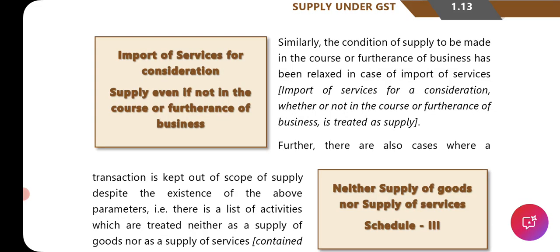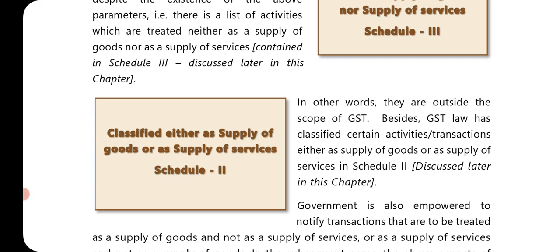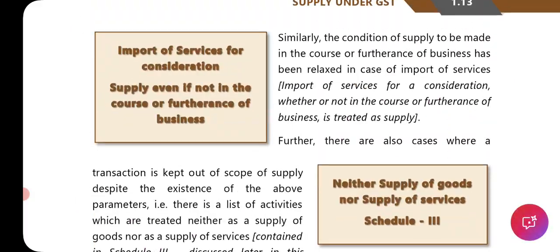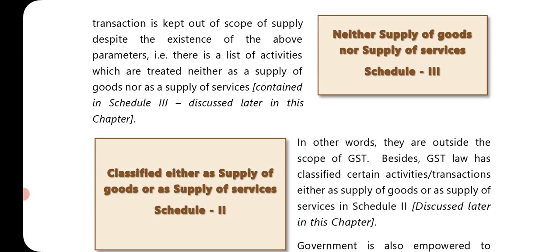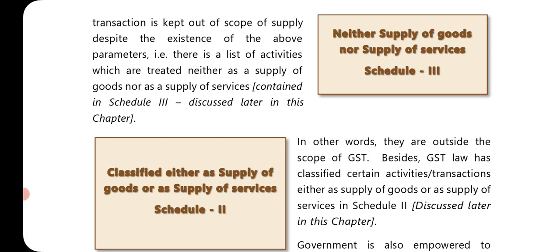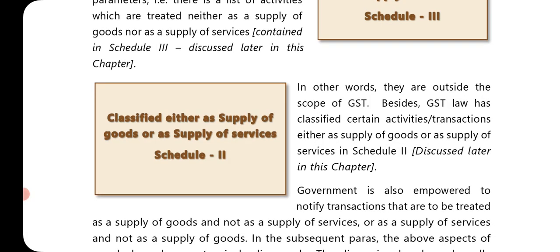Similarly, the condition of supply. Let me just read the bullet points first of all, what is given in the boxes. One is import of service for consideration, supply even if not in the course or furtherance of business. Second is neither supply of goods nor supply of service, given in Schedule 3, classified either as supply of goods or supply of service in Schedule 2.